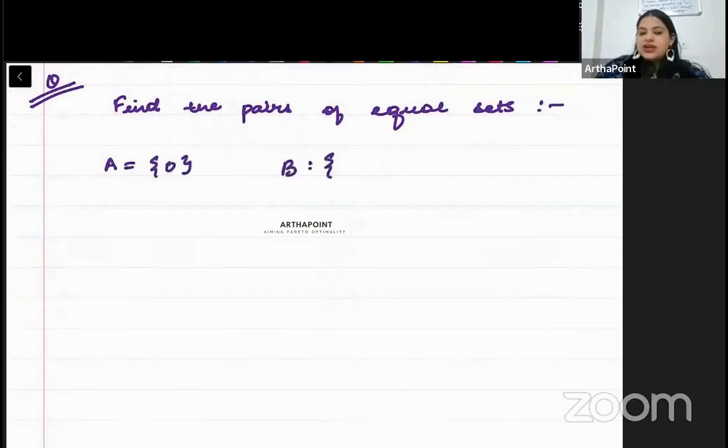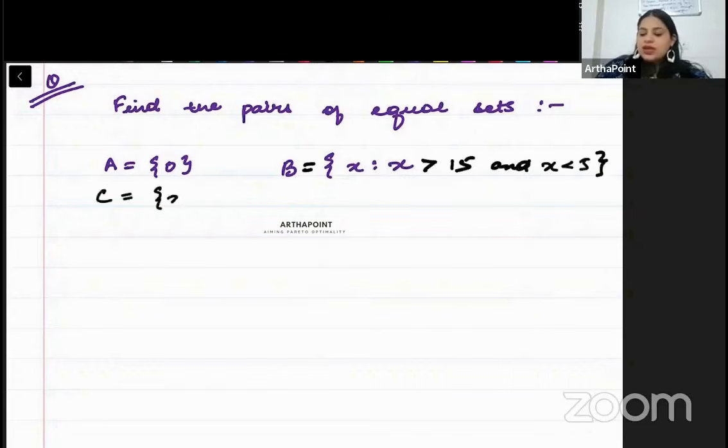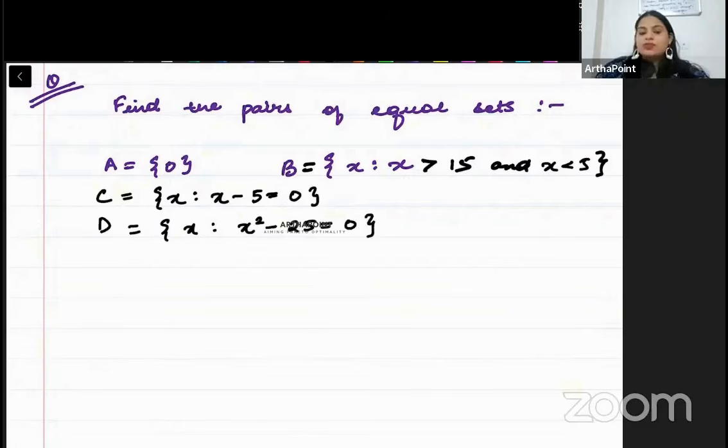B is, x is such that x is greater than 15 and x is less than 5. C, x is such that x minus 5 is equal to 0. D, x is such that x square minus 25 is 0. E.